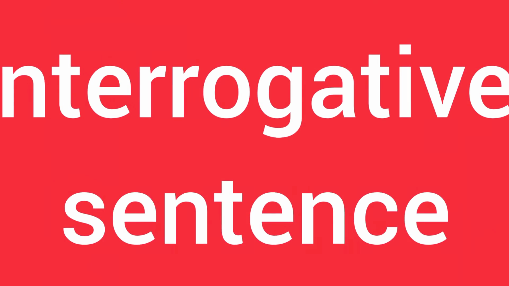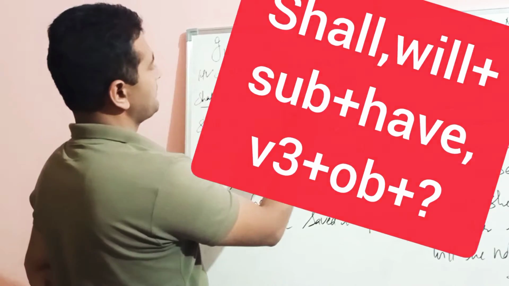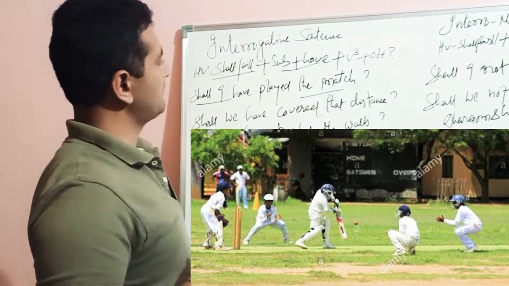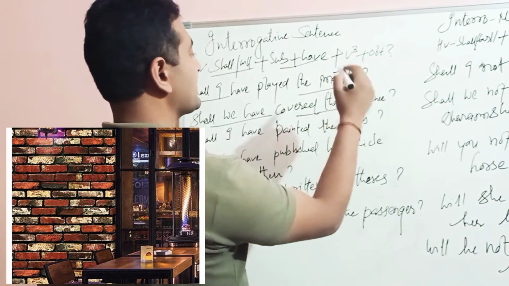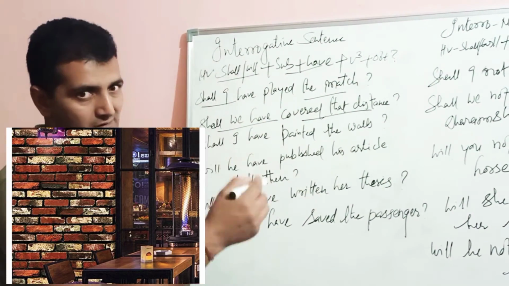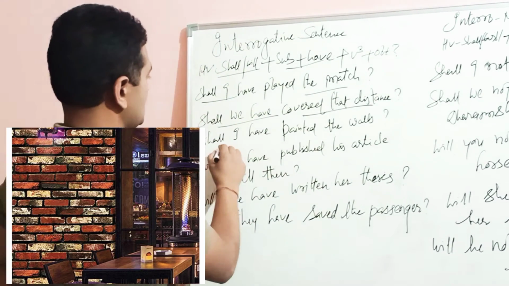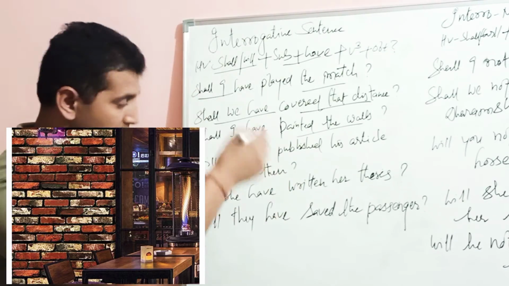Interrogative sentence. How can you write an interrogative sentence? We have a formula, and when there is a formula in front of you, what is difficult to understand? Shall I have played the match? क्या मैं मैच खेल चुका होऊँगा? Shall we have covered that distance? क्या हम वो distance cover कर चुके होंगे? Shall I have painted the wall? Wall को paint कर चुका होऊँगा?